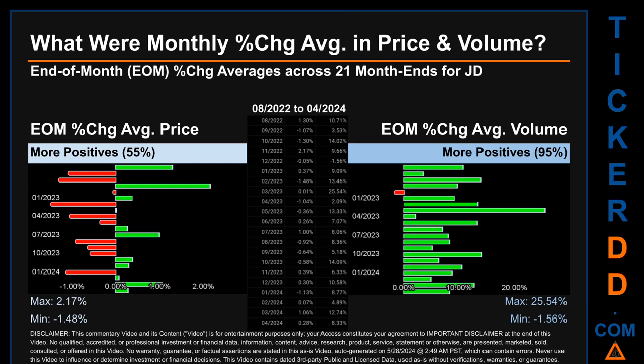Price saw an end-of-month max of 2.17% in average percentage change, along with a minimum of -1.48%. For volume, the maximum and the minimum monthly percentage change were respectively 25.54% and -1.56%.